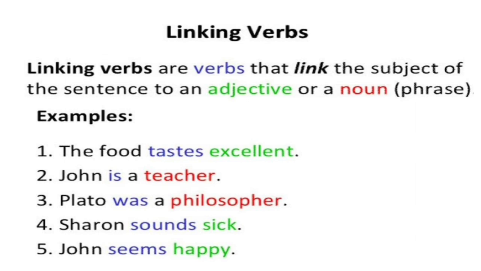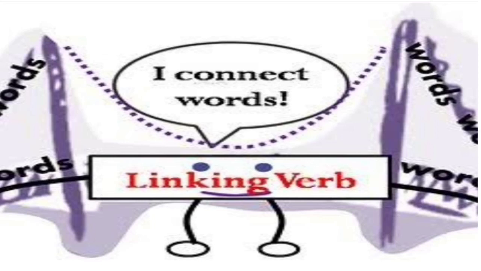That are also. Fourth example is Sharon sounds sick. So here Sharon is a subject and sick is an adjective and sounds is a linking verb. So sounds joins Sharon and sick. Last is John seems happy. John is a subject, happy is the adjective and seems is a linking verb. So these are examples of linking verb. I connect word means linking verb. This is a linking verb.